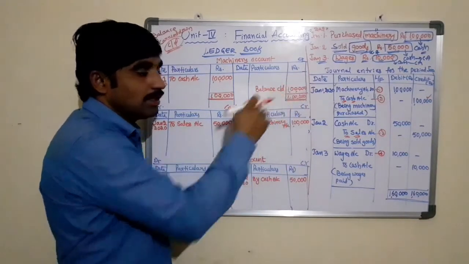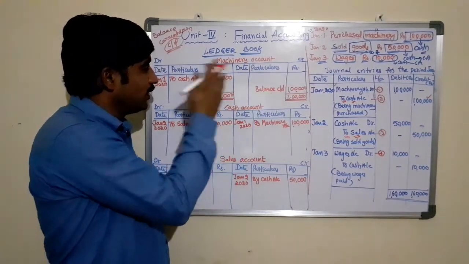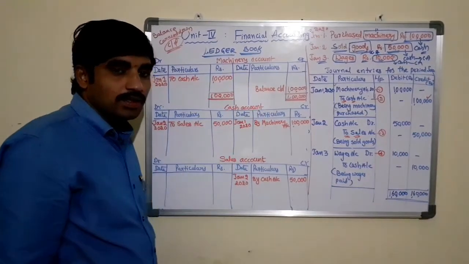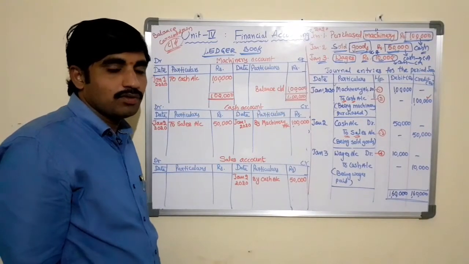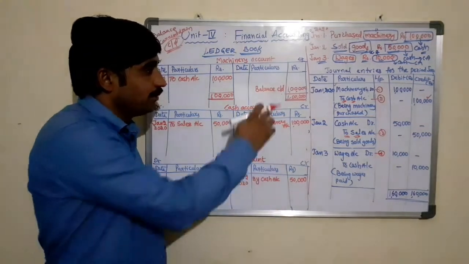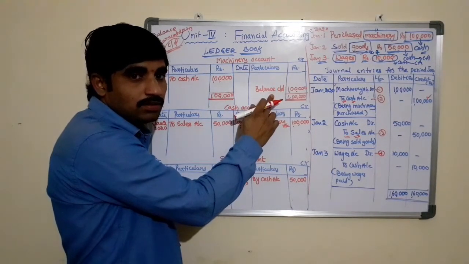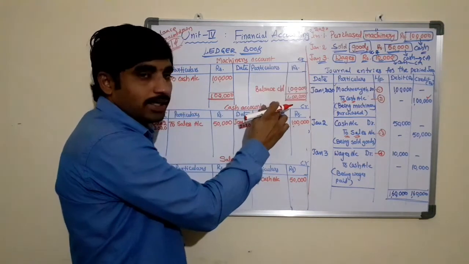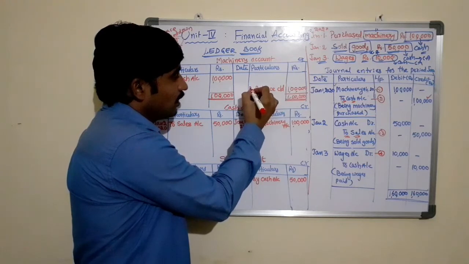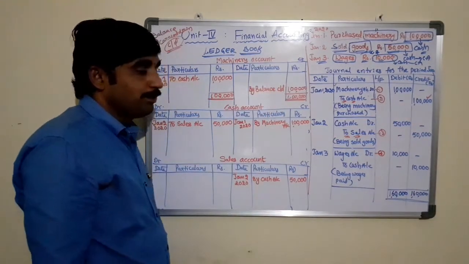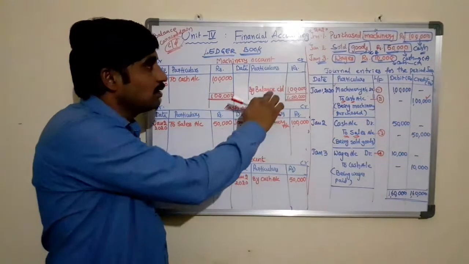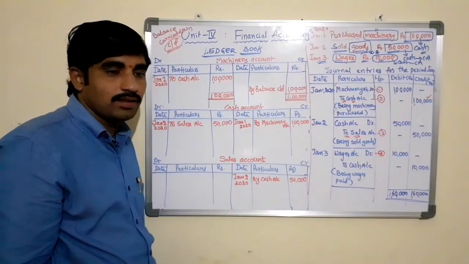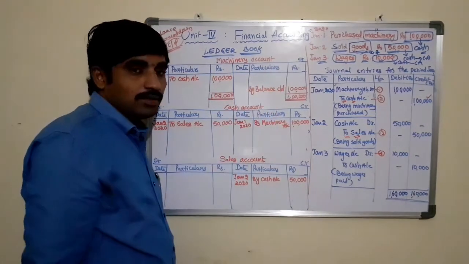The balancing figure, whether it is on the debit side or the credit side, the difference amount, is always denoted by balance carried down. If the difference amount is found on the credit side, that amount will be written as "By balance carried down," because it is found on the credit side of the account.